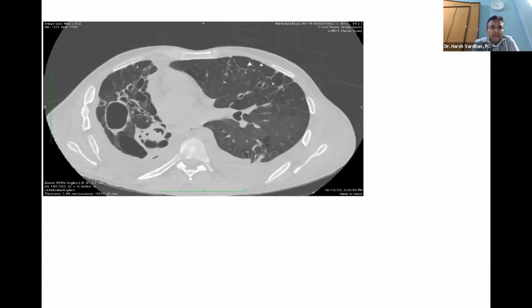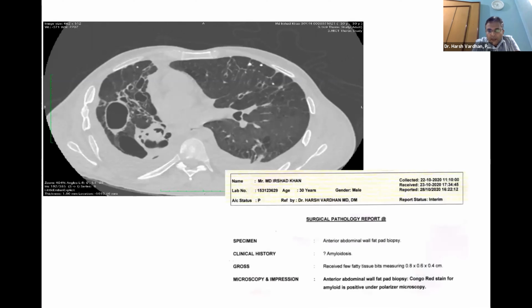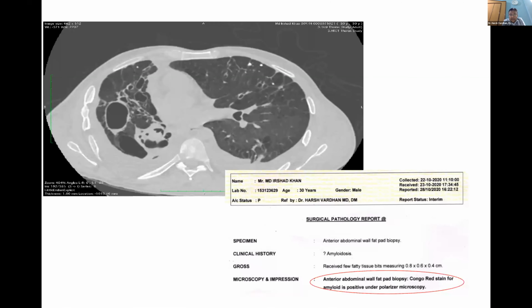We thought let's look at whether this patient was having amyloid or not, since he had a history of tuberculosis. So we decided to go for a less invasive method, which was abdominal fat pad. And classically, the Congo red stain for amyloid was positive. So this was amyloid secondary to tuberculosis. And unfortunately, we could not save him.